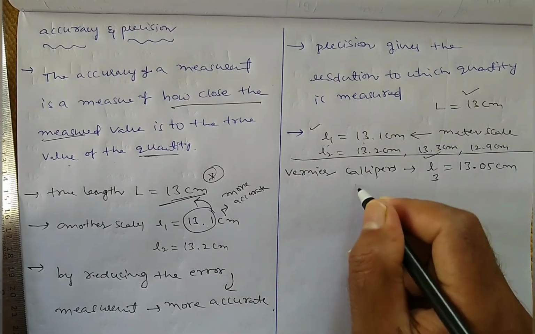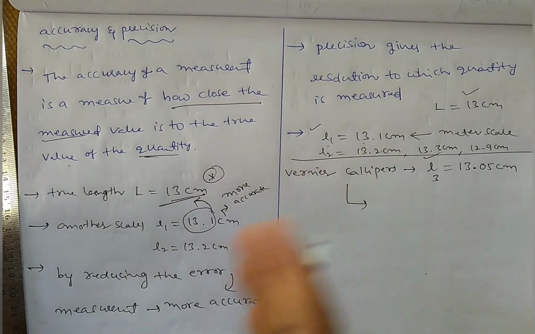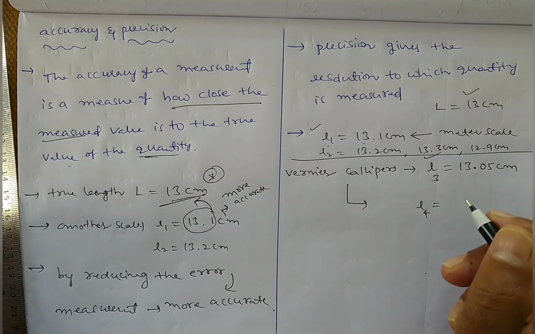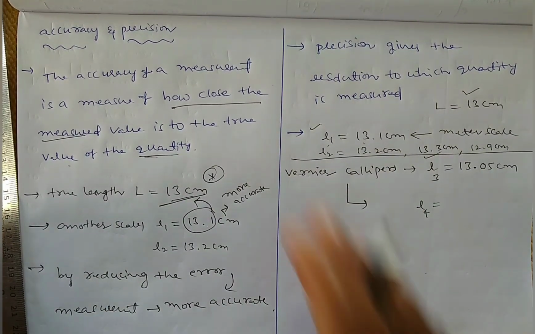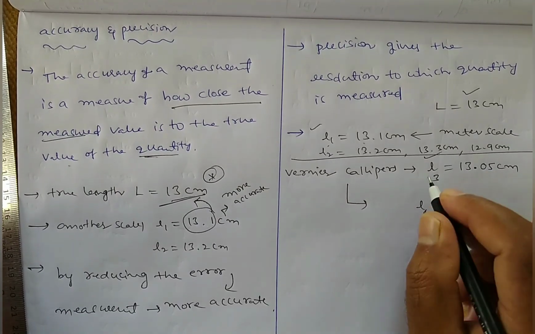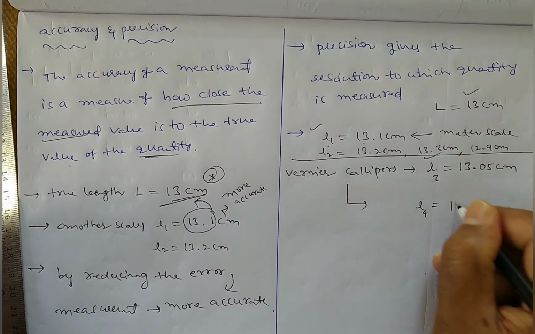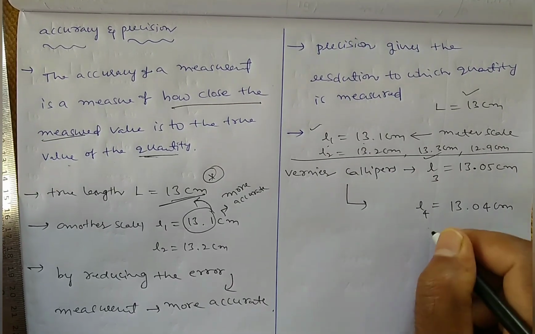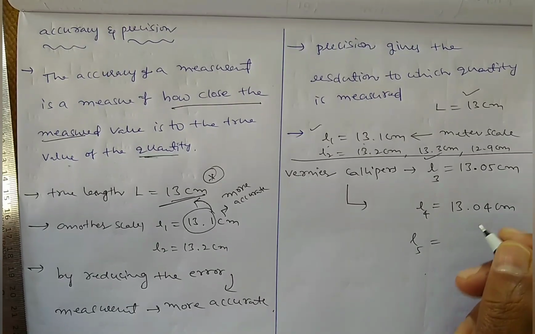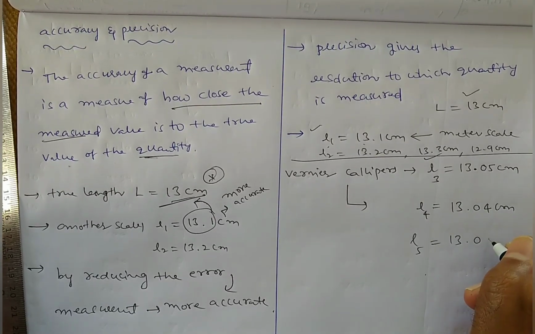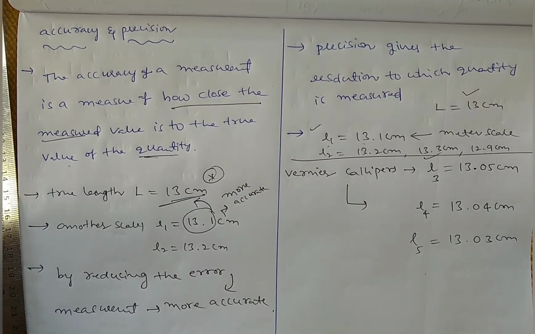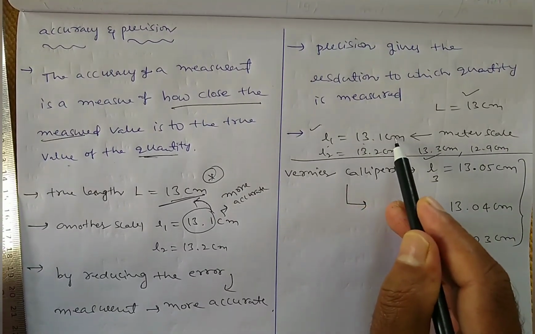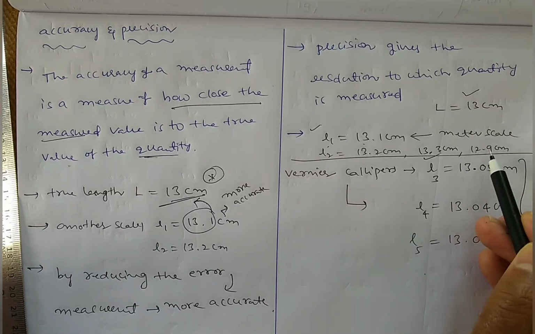Whereas if you use vernier calipers and repeat the same procedure to measure the length of this pen, then we will get 13.04 centimeter, and one more time, you will get 13.03 centimeters. See here, 13.1, 13.2, 13.3, 12.9 centimeter.